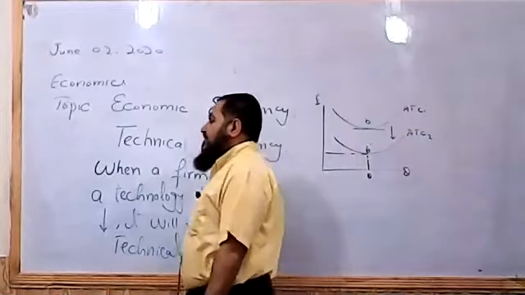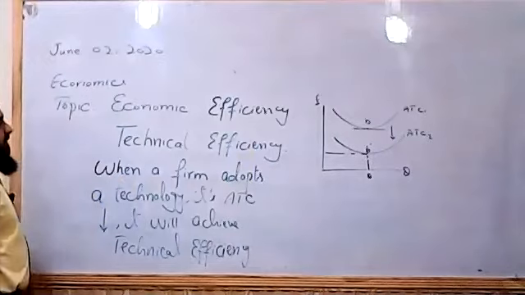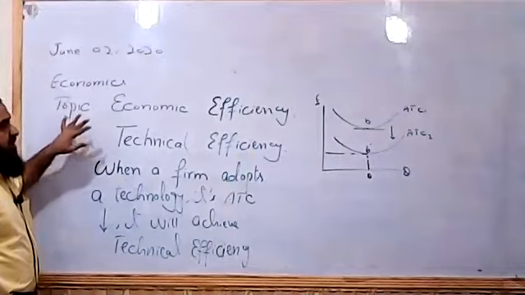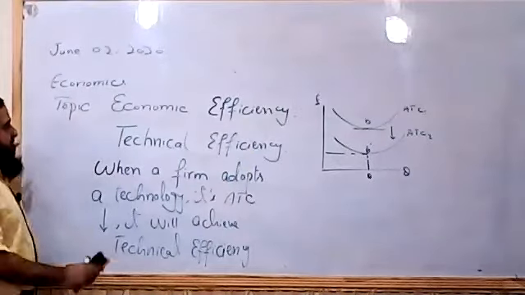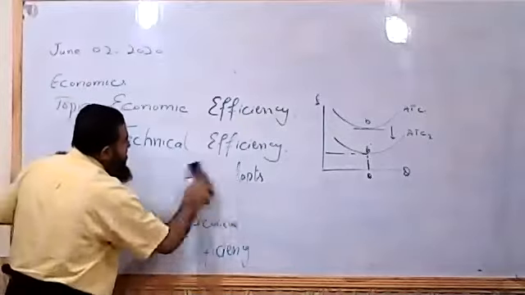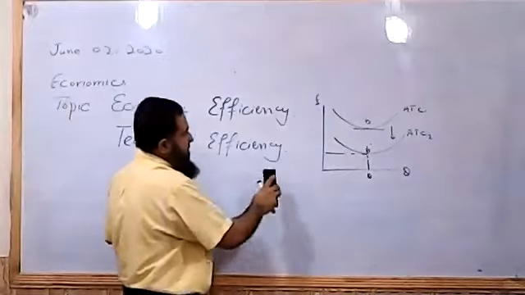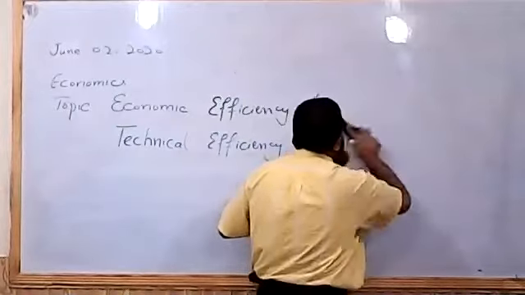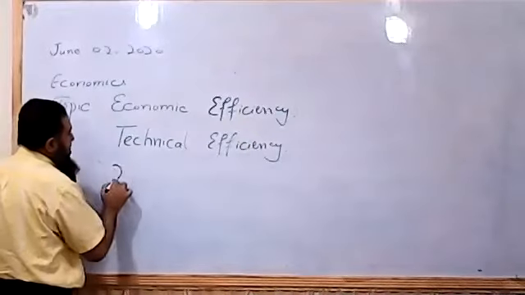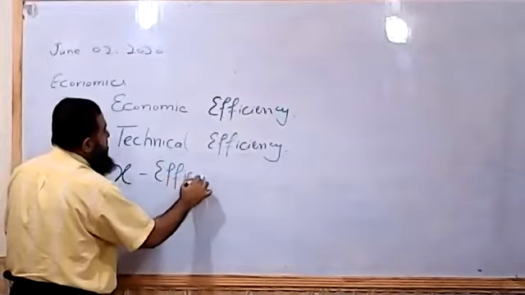Another concept which is related to technical efficiency is X efficiency. So technical efficiency means what? Due to new technology, the firms are able to reach a new minimum point, that is called the technical efficiency, which is achieved. So when we say X efficiency of the firm, what do we mean by X efficiency?